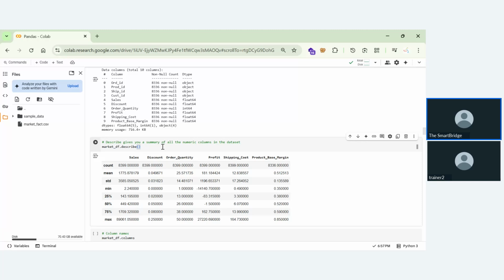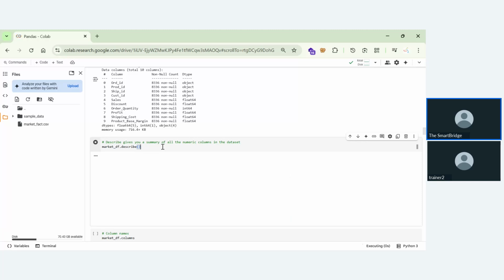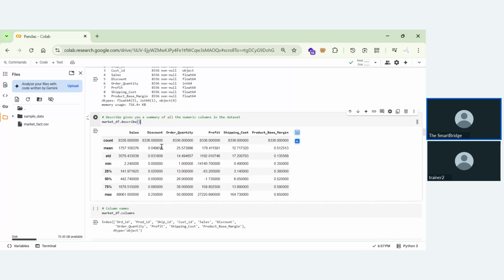Coming to describe. So this describe will give you the description of the data, and if you look at the description, it will tell us the count, mean, standard deviation, minimum, Q1, Q2, Q3, and max. Okay. So coming to the things that were mentioned, count will tell you the count that is there. So we have 8,336 rows. That is the count, and the mean states that we have a mean for every column.